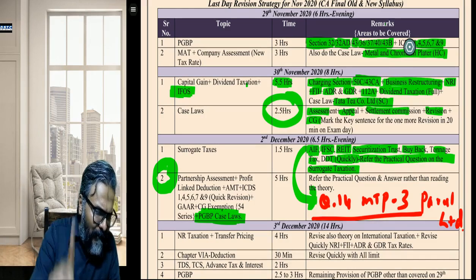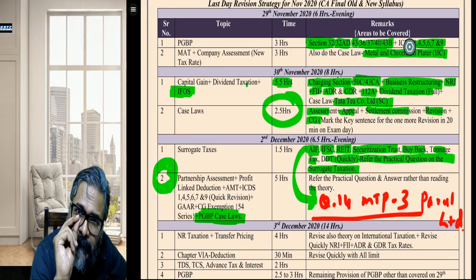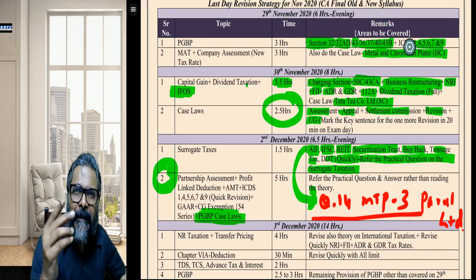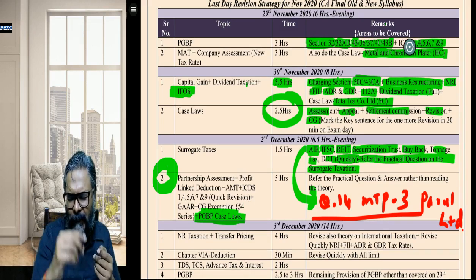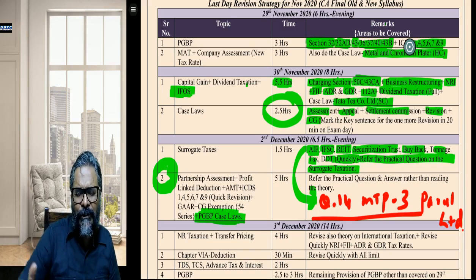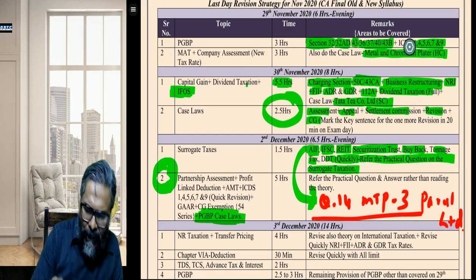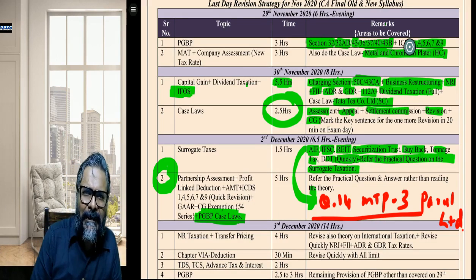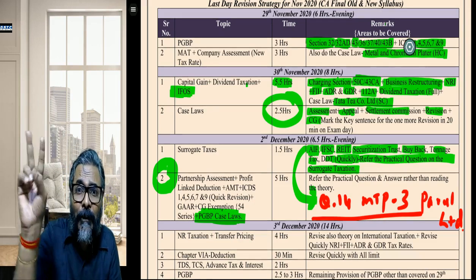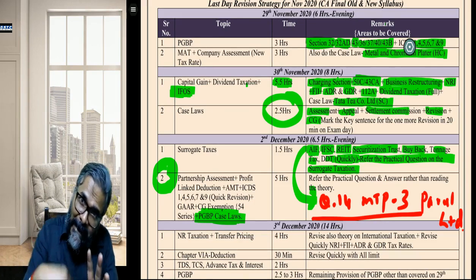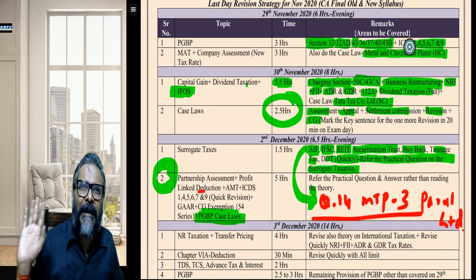Now 5 hours I have given to you. Students, what is the strategy for this topic? Don't read theory. You will be duplicating your effort, like reading 40B. What is 40B? The conditions and limits of deduction of remuneration and interest. You will unnecessarily duplicate by reading the theory. What you should do is mark those 2 good questions which cover all the permutations and combinations, and directly do the partnership assessment from those 2 practical questions.